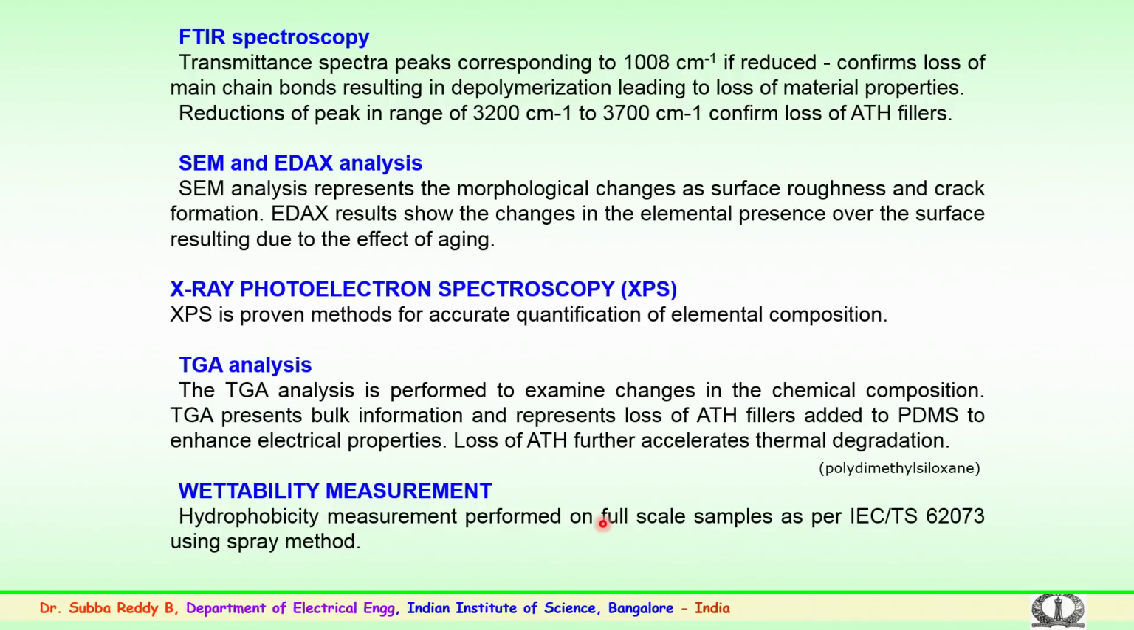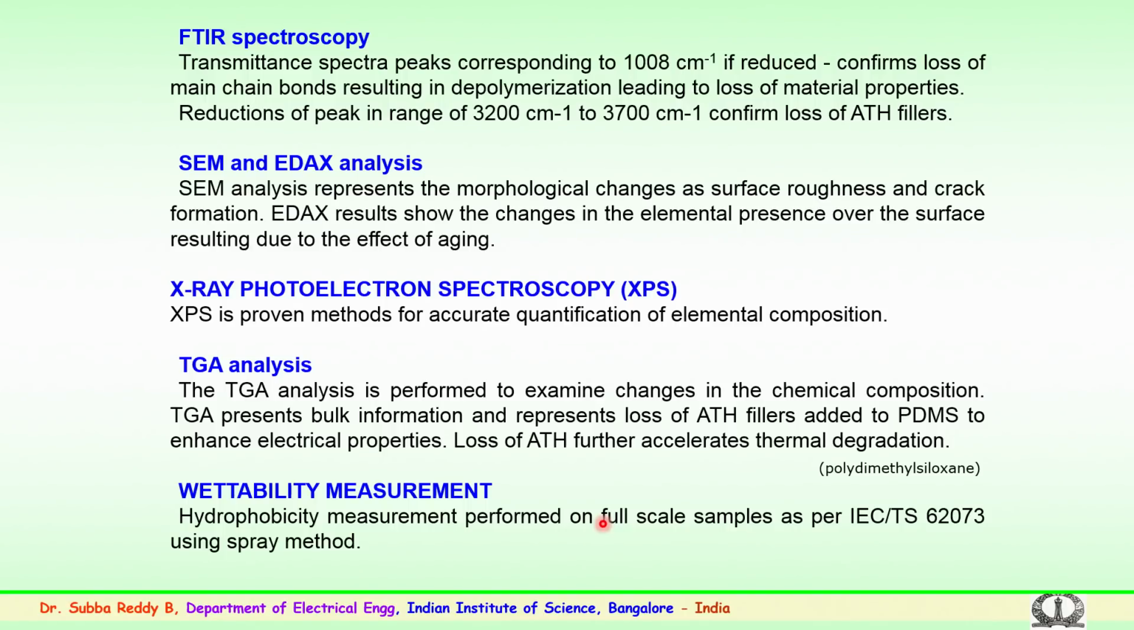PDMS is polydimethyl siloxane. This is the material used for the insulators. This PDMS, added with aluminum trihydrate fillers, forms the compound which is used for the manufacture of silicon rubber. These fillers which are added enhance the electrical properties. So, the loss of aluminum trihydrate will further accelerate the thermal degradation. This analysis gives important information about the loss of fillers.